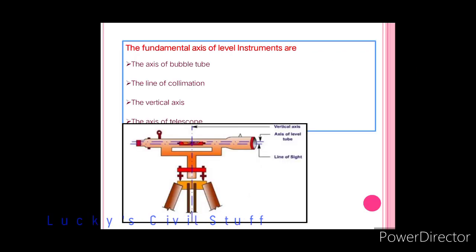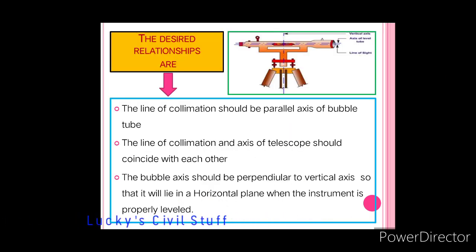These are the four fundamental axes of a leveling instrument: the axis of bubble tube, the line of collimation, the axis of telescope, and the vertical axis. Next, the desired relationships are: the line of collimation should be parallel to the axis of bubble tube.